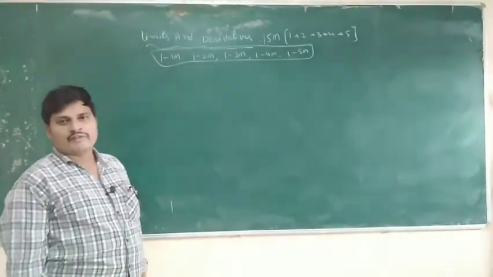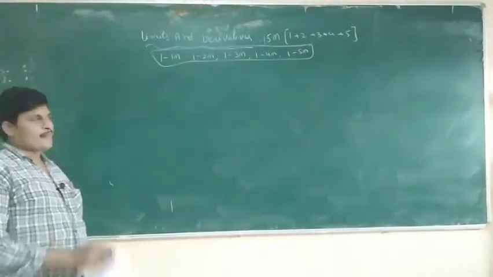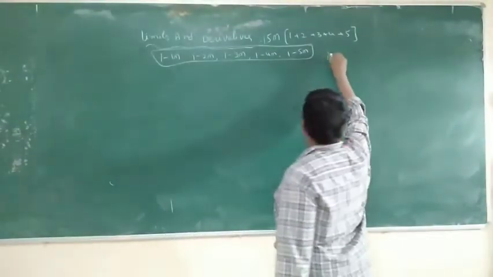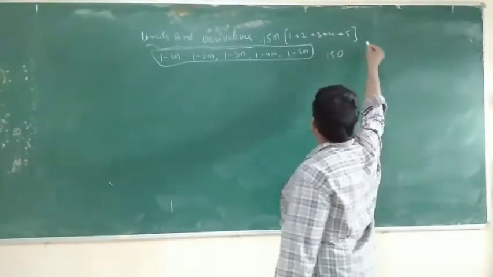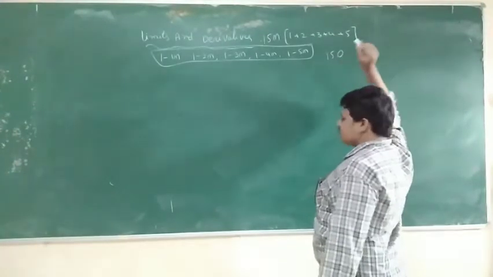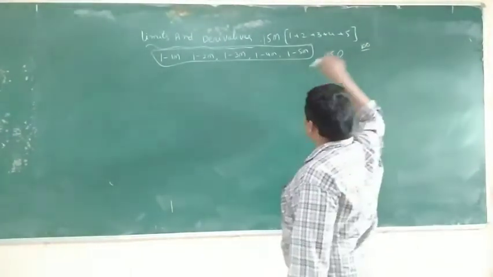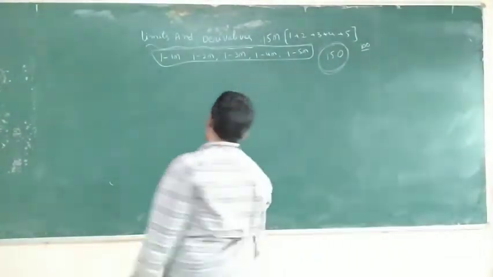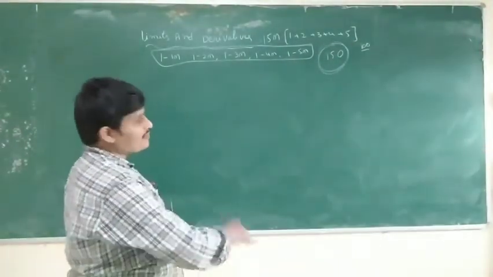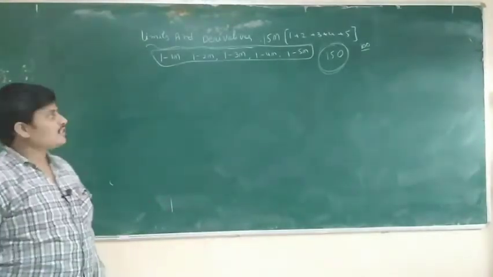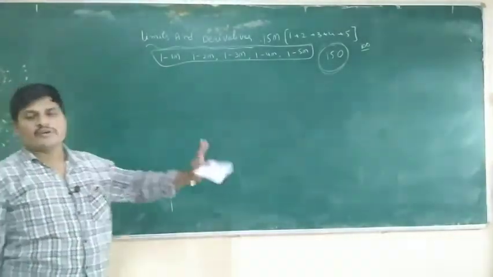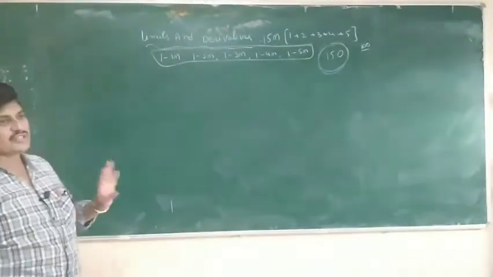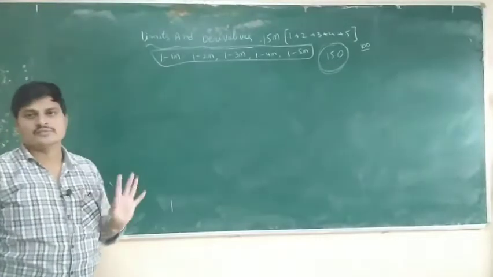In the 150 marks question paper, with choice, you can write 100 marks. You will write only 100 marks, but with choice. In the 150 marks paper, half of the syllabus is limits, derivatives and integrations. This is nearly 75 to 80 marks in second year.